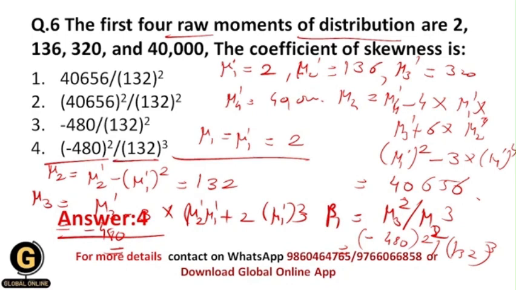So I can give you one trick for this. Here they have given you the fourth raw moment, which is 40,000. You don't need to calculate the central moment for this value, because you don't need it in your final answer. Within the beta 1 formula there is no mu4, right? You need to calculate only mu3 and mu2, so it is sufficient. So don't waste time calculating mu4. I have calculated it because I wanted to tell you the formula, but it is not necessary, so take these things into consideration.